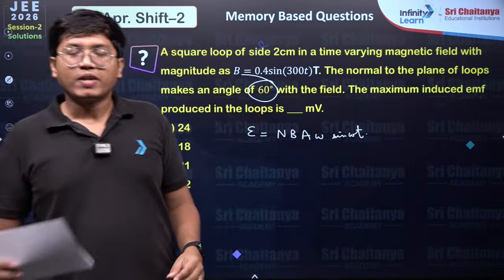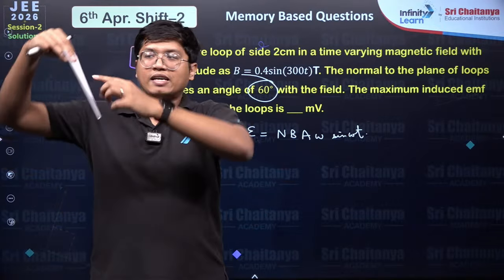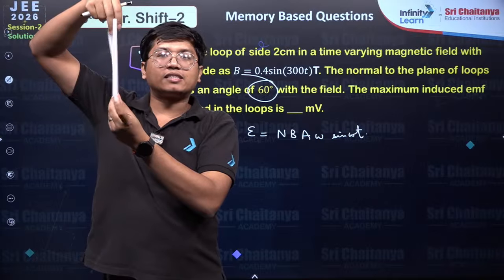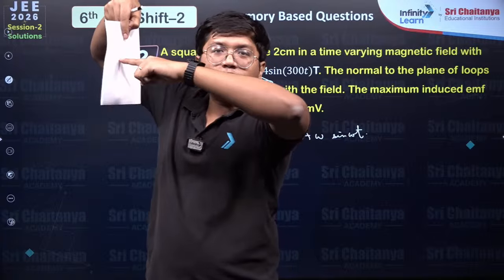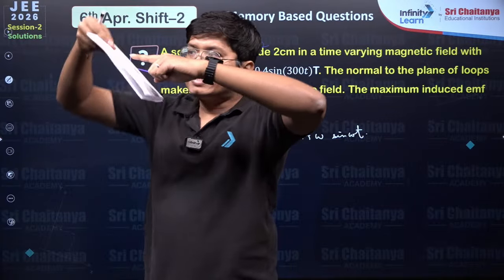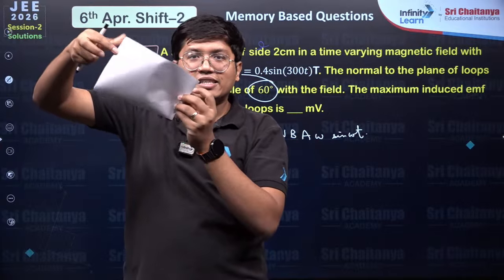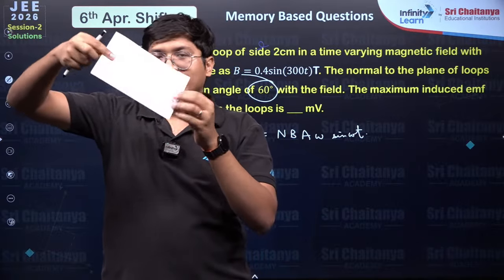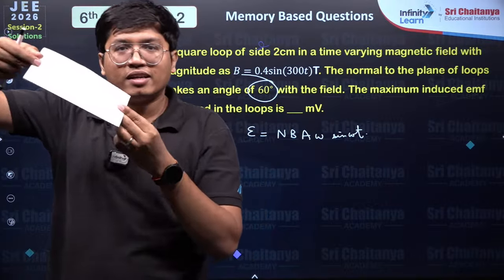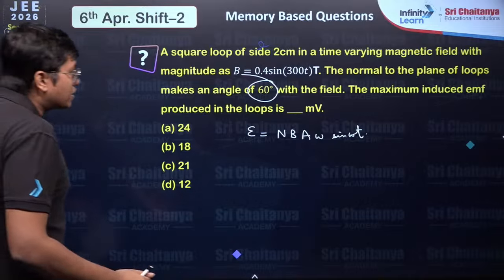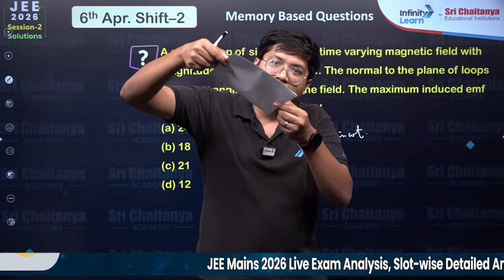What they are telling you is, let's say that the magnetic field is directed in this direction. The loop is not turning like this. The loop's area at any moment is not perpendicular to the field. The loop is tilted like this, and then it is turning. It's tilted and then it is turning. Which means for the flux, ignore the sine omega t. The sine omega t is controlling this turn.